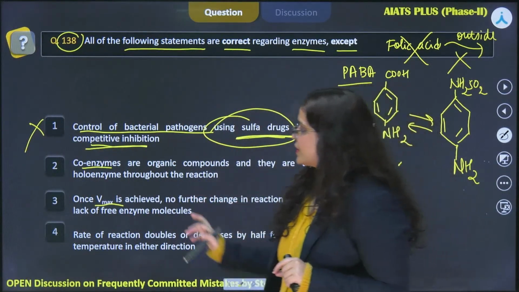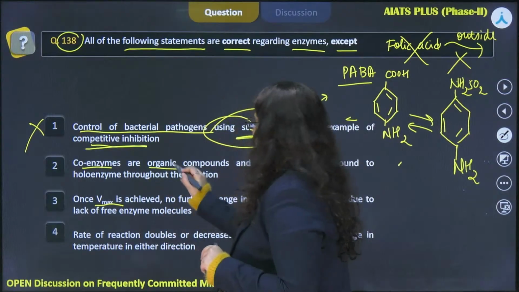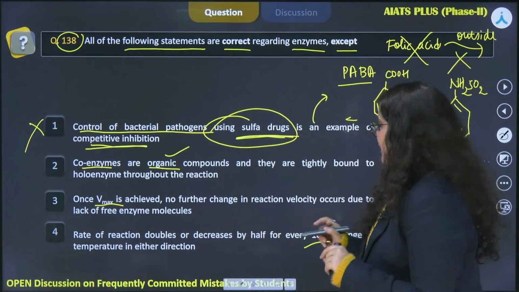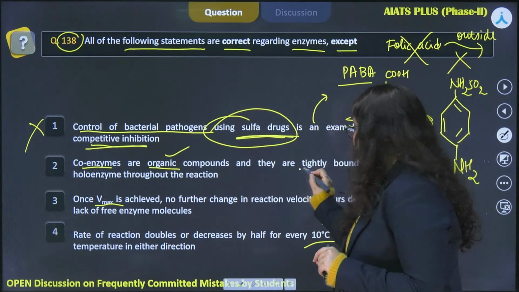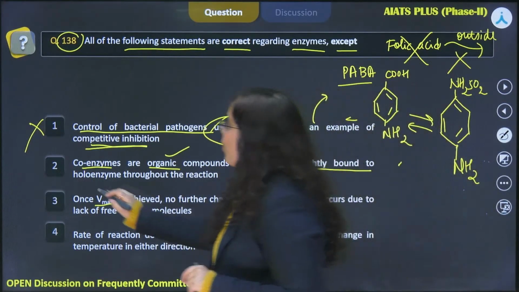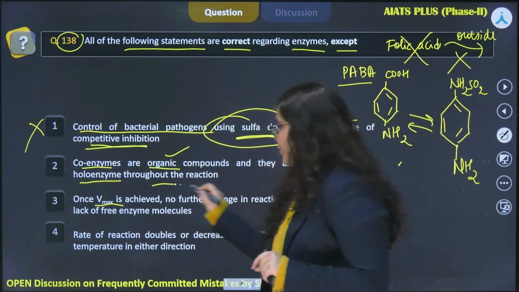Moving to option 2, which states coenzymes are organic compounds, which is true as we discussed, and they are tightly bound to holoenzyme throughout the reaction.